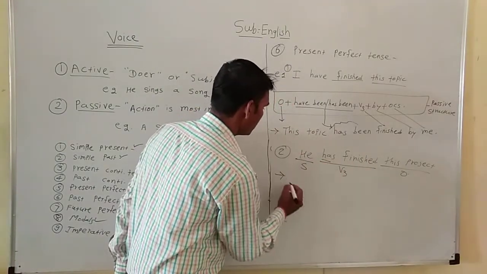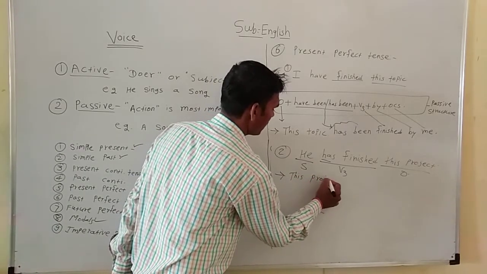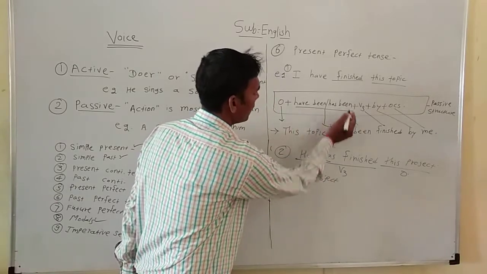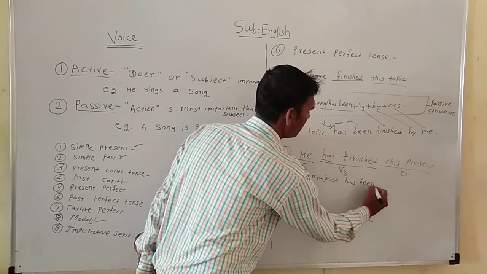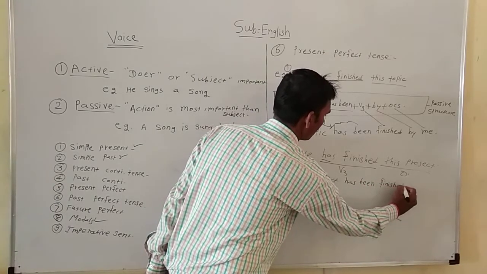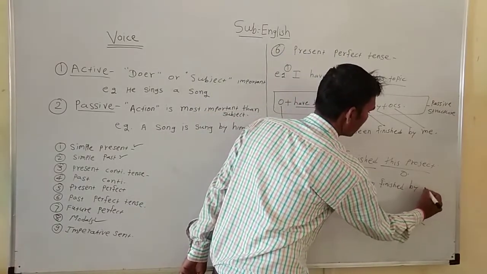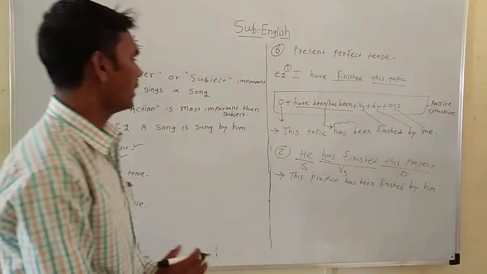Let's take the object first, this project. According to the object we use have been or has been. Then V3, finished by, and then the objective case of the given subject, by him.